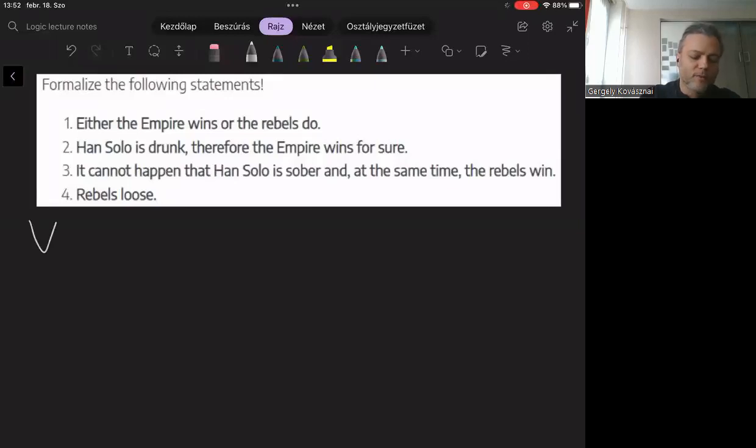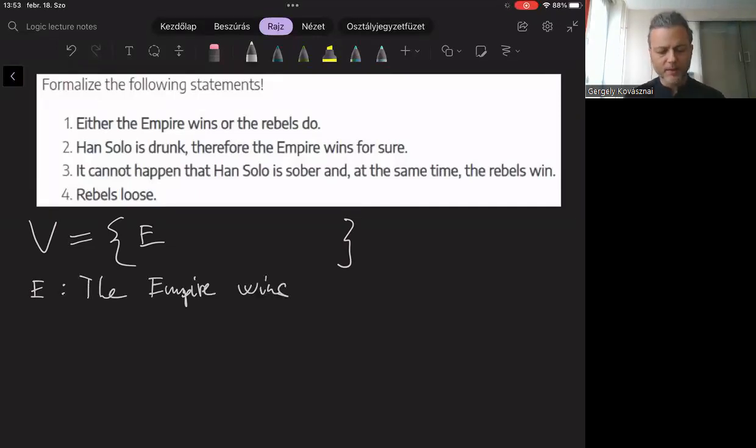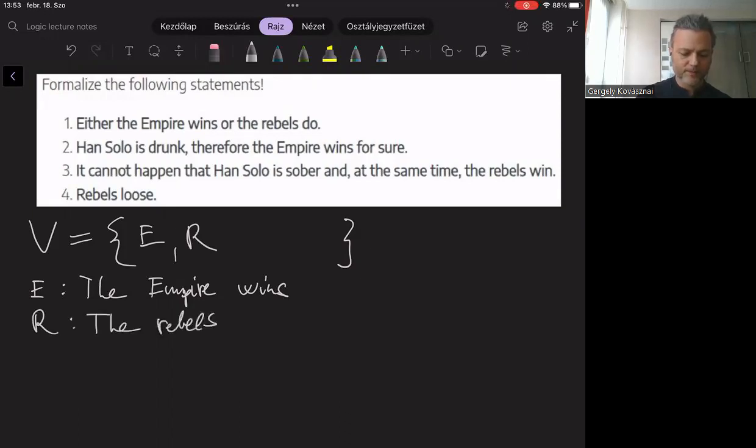the set of our Boolean variables. So this is going to be a set, and we will put the variables between those curly brackets. So let's introduce the first variable. So let's say E, where E represents that the Empire wins. Similarly, we have to introduce another variable, let's say R, that represents the statement about the rebels winning.